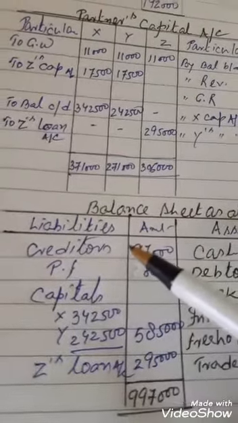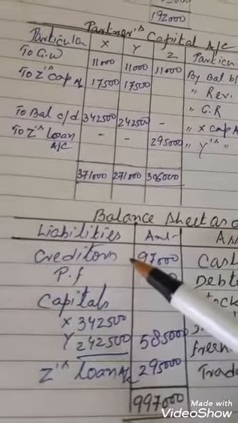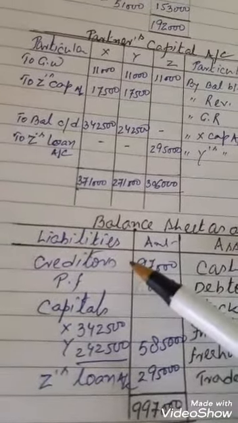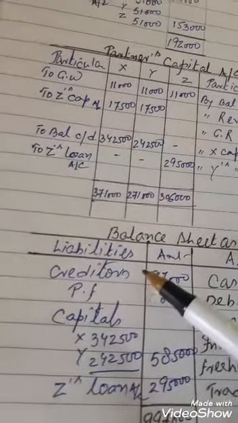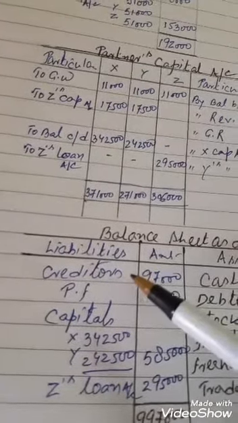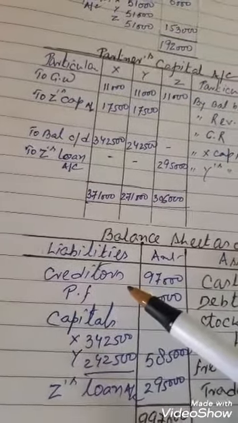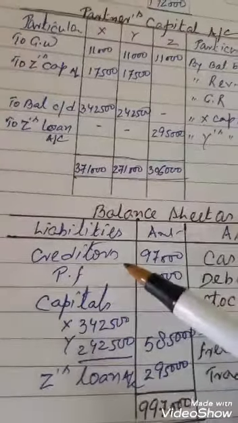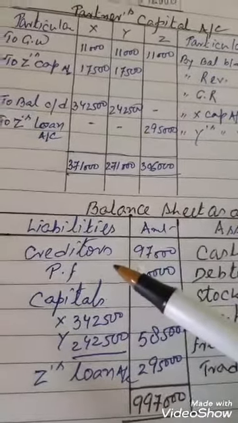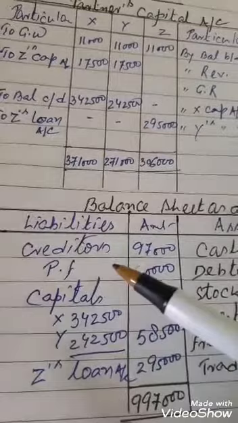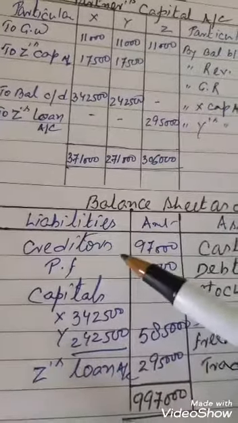We will try to copy all the heads from the old balance sheet, but with the change as per the adjustments. Remember, we will write down all the heads given in the old balance sheet, but not with the same amount, but with the change given in the adjustment. First, creditors are shown.